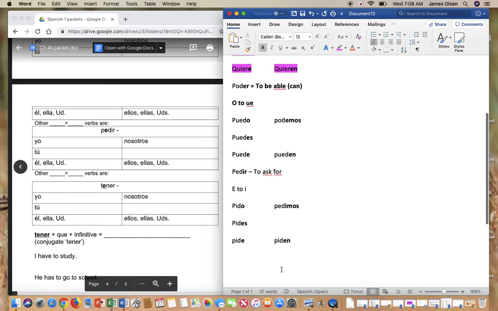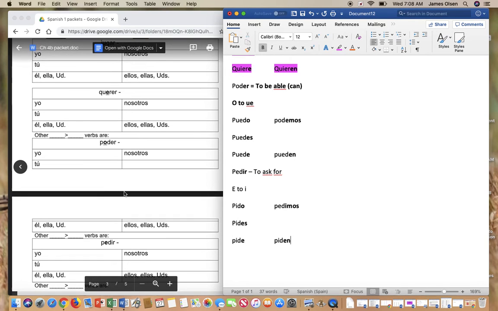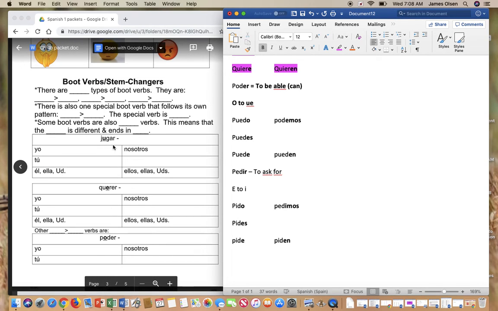Okay. Now, that's how stem changers work. Now I have a couple other things to show you. If you go up to the top, here, we're going to go back to this verb jugar. Jugar is the one in the notes here that we said is special because it follows its own pattern. The U changes to UE. It doesn't happen in any other verb, just jugar.